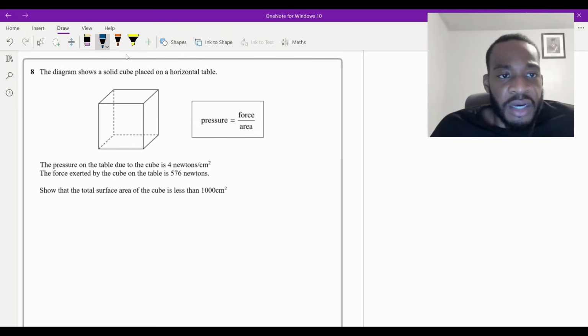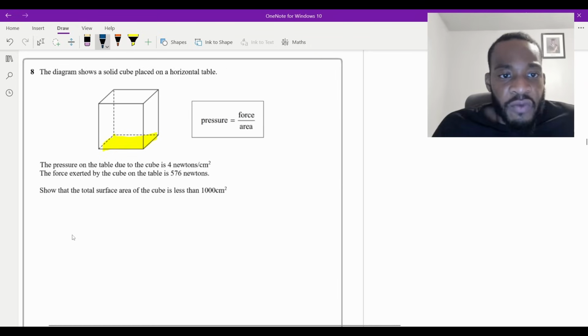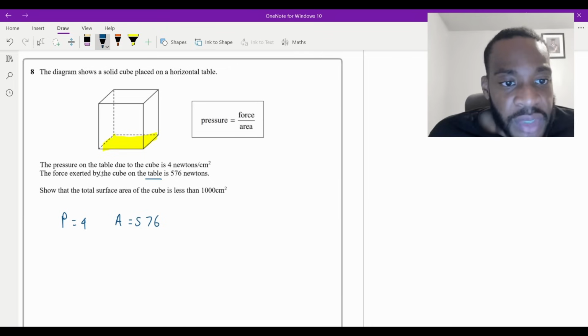Now, they've told us that the cube is placed on a horizontal table, right? So the pressure is just going to be coming from this surface, isn't it? So what I can do is calculate the area of this surface, because this is the surface which makes contact with the table. I'm going to use that formula. What do I know? I know that the pressure is 4, so P is equal to 4. I know that the force exerted by the cube on the table is 576, so that gives further confirmation that it's going to be one surface that we look at. Sorry, that's a force, so change that to an F.